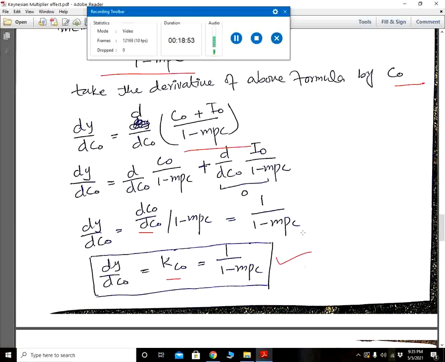And again we have stated that these formulas are calculated with the income and expenditure approach. The same formula can be calculated with the leakages equal to injection method as well.